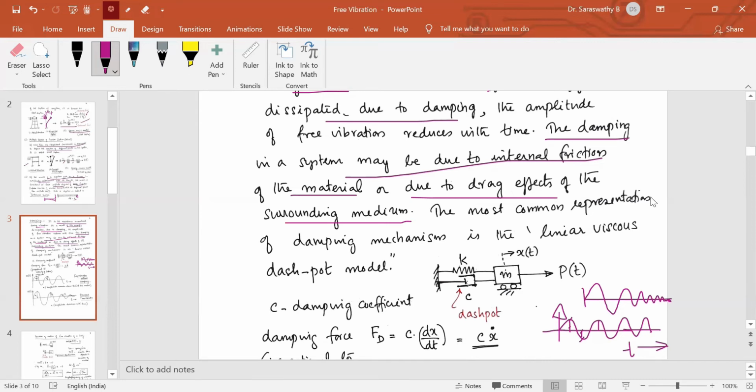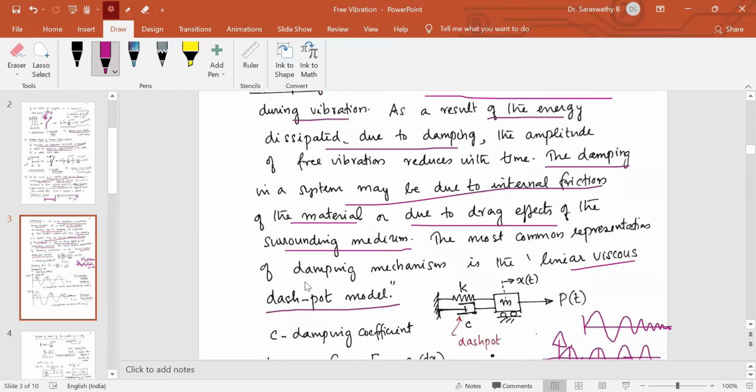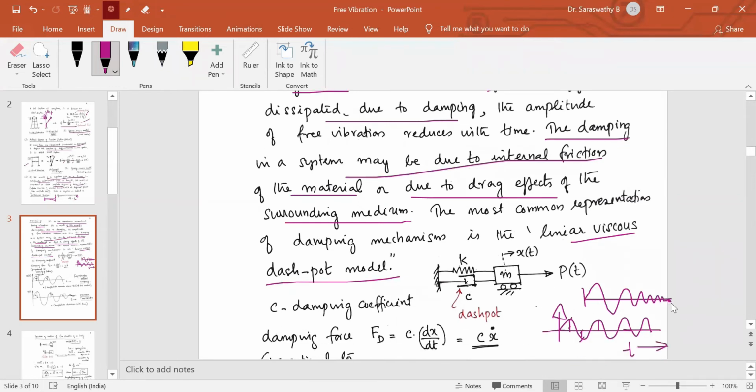The most common representation of the damping mechanism is called the linear viscous dashpot model. So damping is the resistance to vibration, and as a result the amplitude of motion reduces with time and the vibration damps out or comes to a stop. The displacement becomes zero finally.